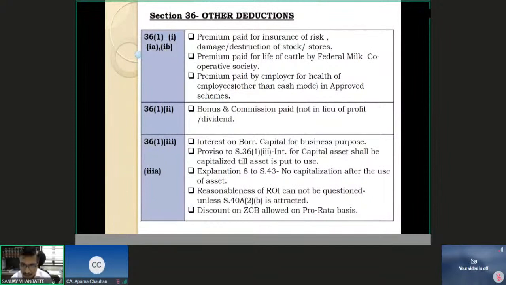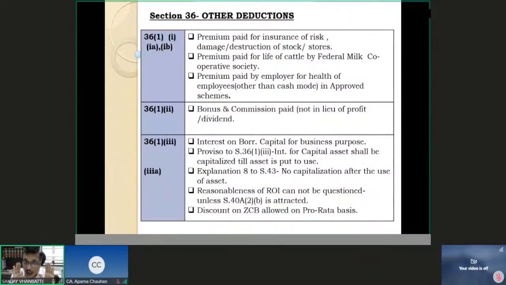So whatever interest I paid from today to 31st of December 2020 is the interest which pertains to the period prior to putting the asset to use. Now this we understand from the accounting point of view that this is a capital expenditure.